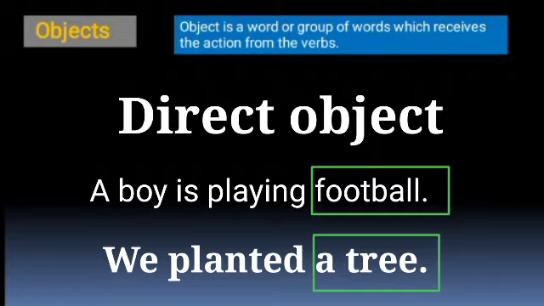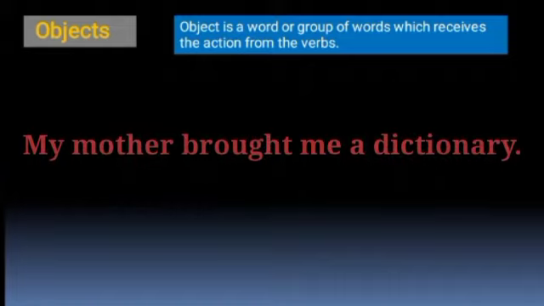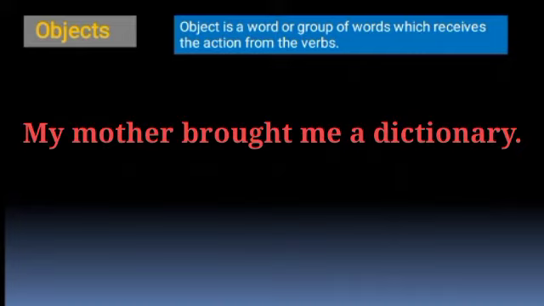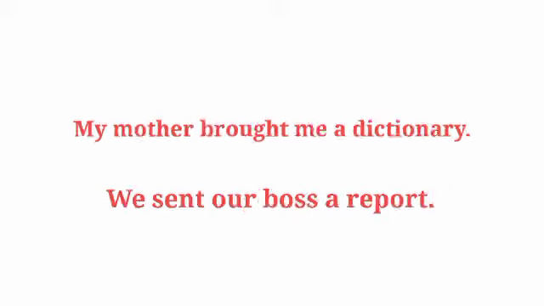The indirect object tells who the direct object is for or to. It is used with the transitive verbs, means a verb that needs two objects such as tell, buy, give, offer, provide, etc. For example, my mother bought me a dictionary. Here, a dictionary is for me. Similarly, in the sentence, we sent our boss a report. Here, a report is to our boss.